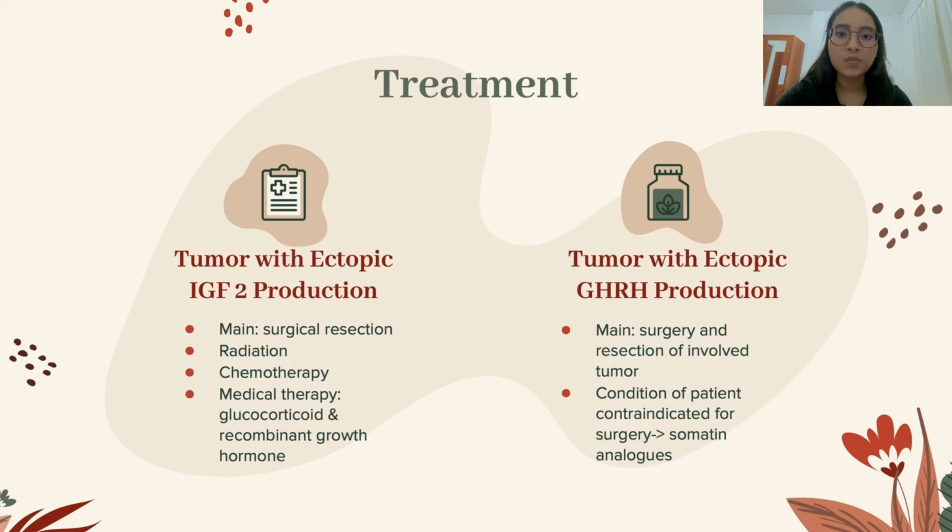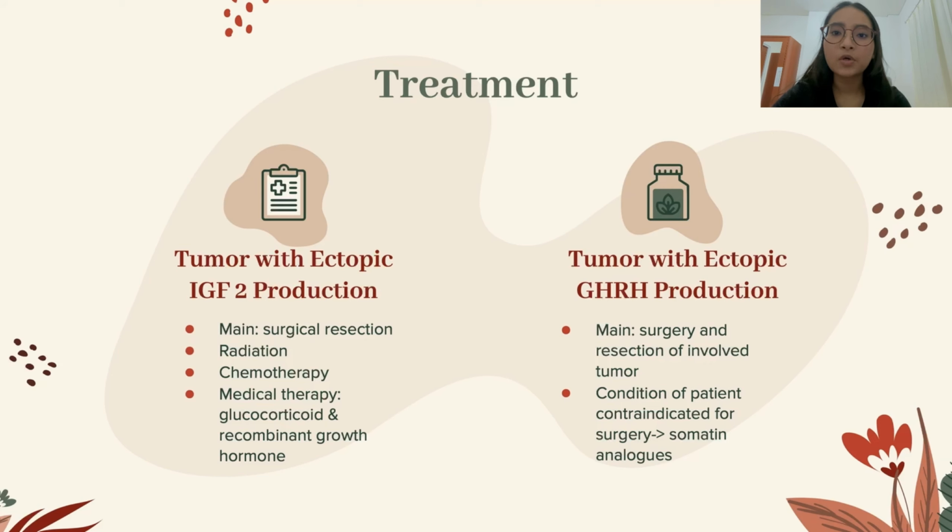The fourth one is tumor with ectopic insulin-like growth factor 2 production. So the treatment for IGF-2 producing tumors is surgical resection, which has the potential to also treat hypoglycemia. In some patients with advanced disease, treatment with radiation and/or chemotherapy has been shown to reduce hypoglycemia, although at a lower level than after surgery. If hypoglycemia still persists, it can be continued with medical therapy in the form of glucocorticoid and recombinant growth hormone.